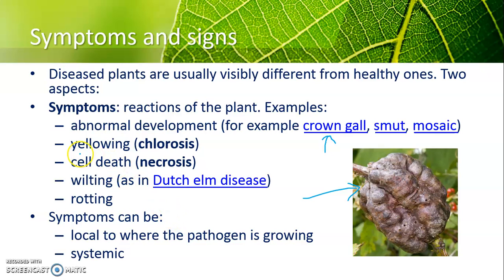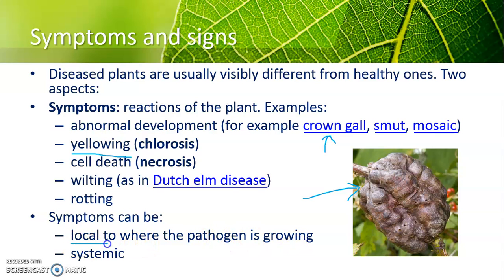Besides that, yellowing. If we see a leaf yang ada yellow color, it is showing some symptoms. The plants are telling the human, hello human, help me, I'm being infected, please treat me. Macam tu. So we have to know, we have to learn, we have to understand in order for us to help our plants. The symptoms can be local to where the pathogen is growing ataupun systemic.